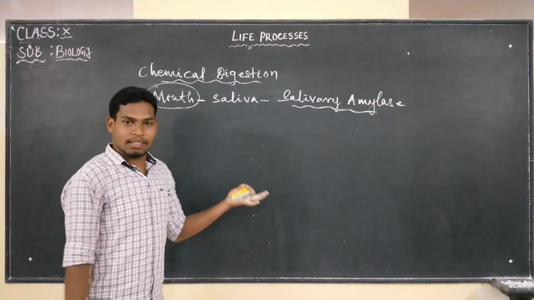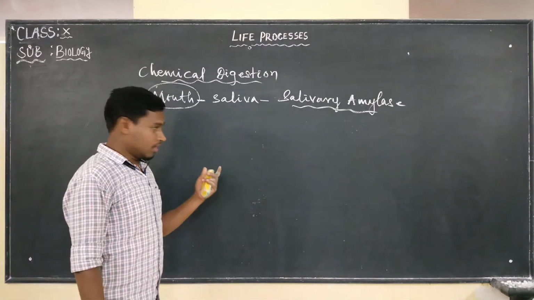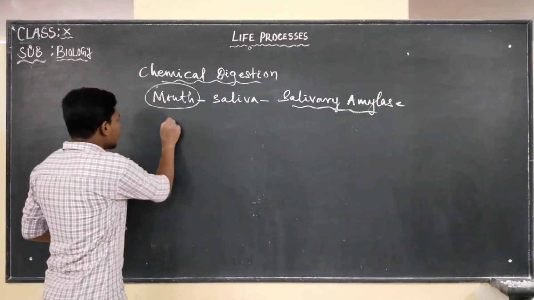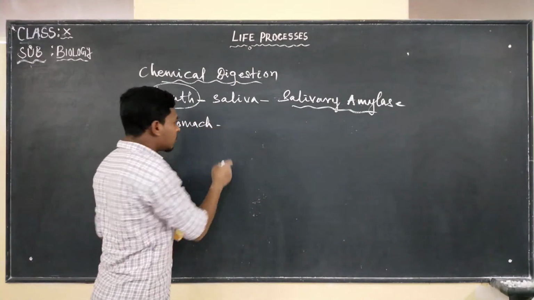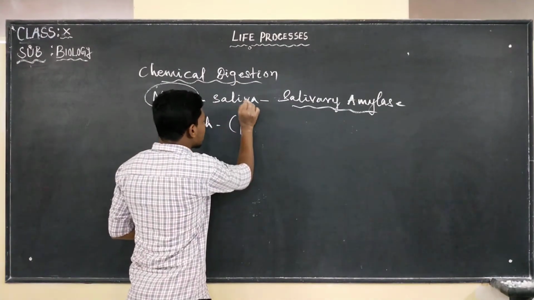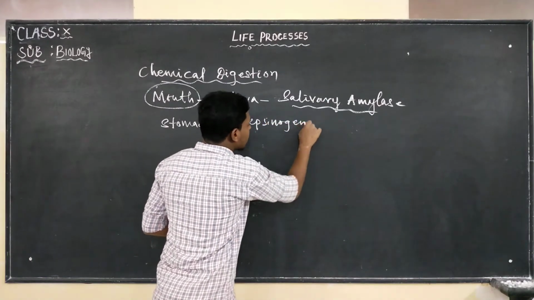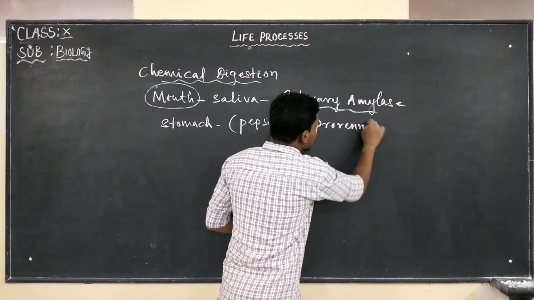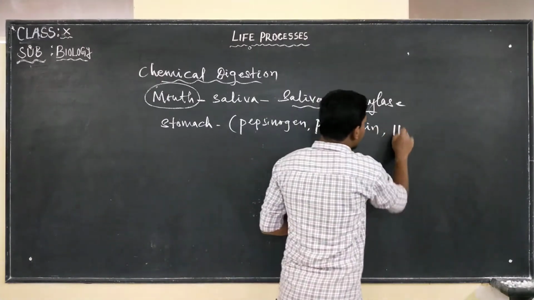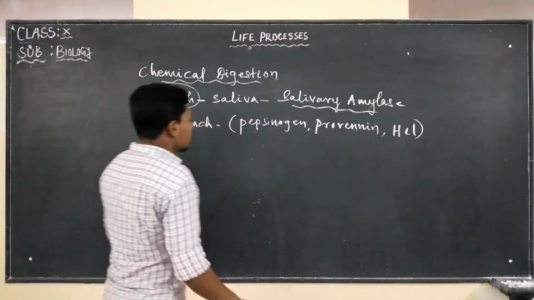So in stomach, HCl, prorenin and pepsinogen, they are produced. So let us quickly write it here. Stomach releases what? Pepsinogen, prorenin and HCl.